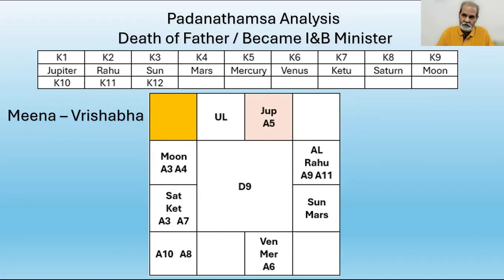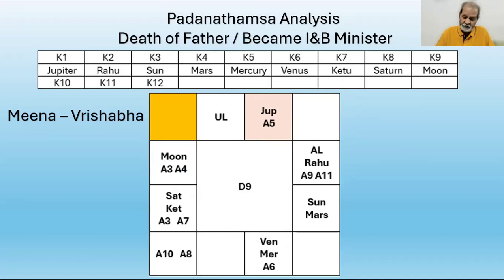So the Antardasha sign has the aspect of the lord of A8 Karaka, K8 Karaka. This Saturn, K8, the lord of Makara, the ninth from Antardasha in Vrishabha, is in mutual aspect with the lord of A8. A8 is Dhanus, lord of Dhanus is Jupiter, and also the lord of Mena, 9 from A9.